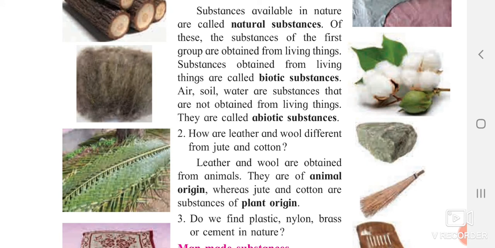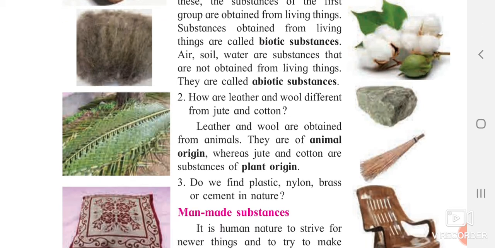Now leather and wool are obtained from animals. You get leather and wool from animals itself, so they come from animal origin. Some of the substances we get from plants, such as cotton, jute, etc. They come from plant origin.